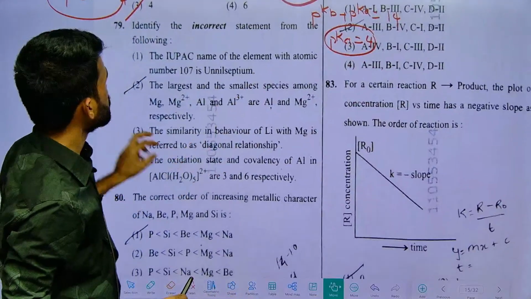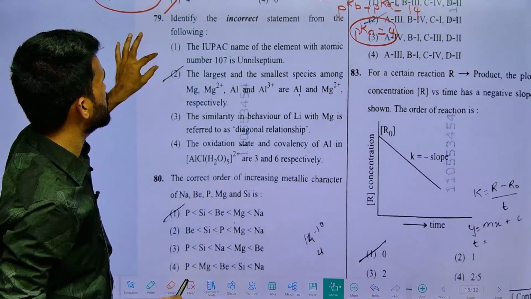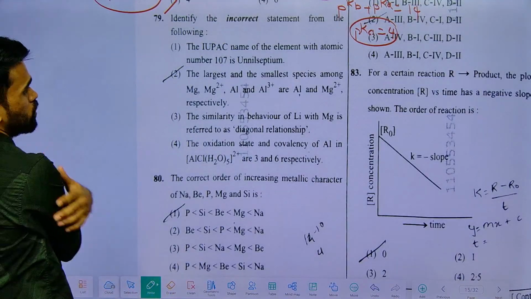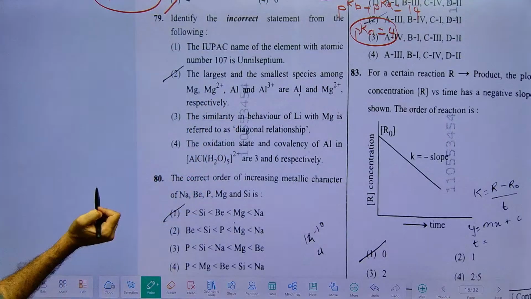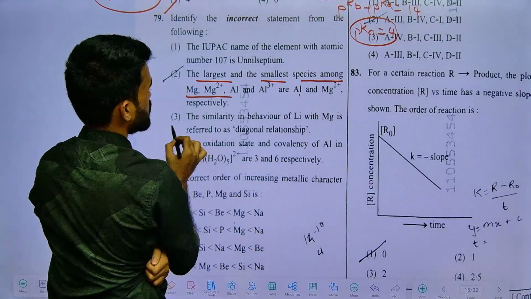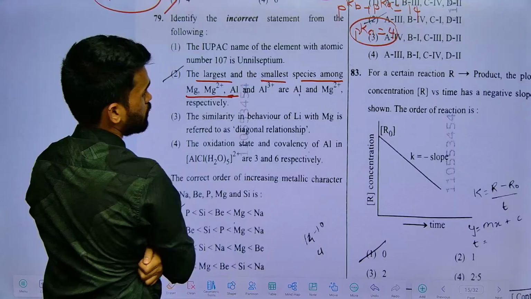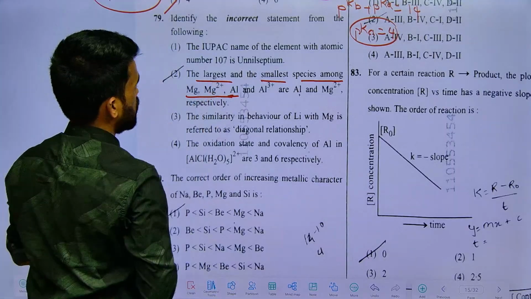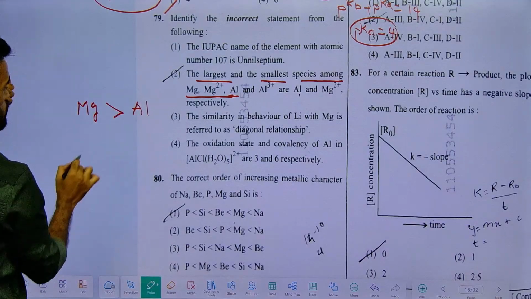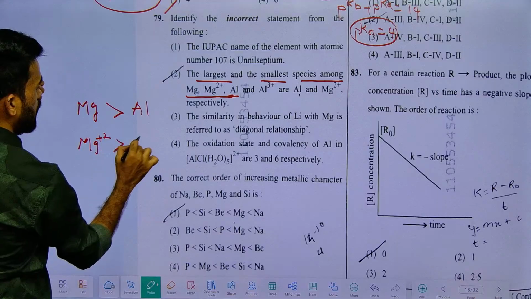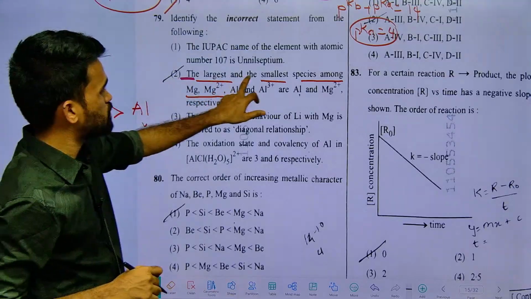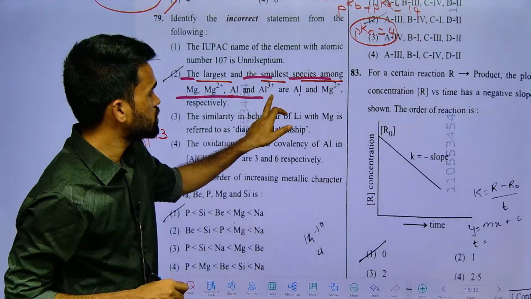Next. Identify the incorrect statement from the 4 options. Single answer only, easy. They ask about the largest and smallest species among magnesium, magnesium plus 2, and aluminium plus 3. The largest will definitely be magnesium, then magnesium plus 2, then aluminium plus 3, and it should be like this.